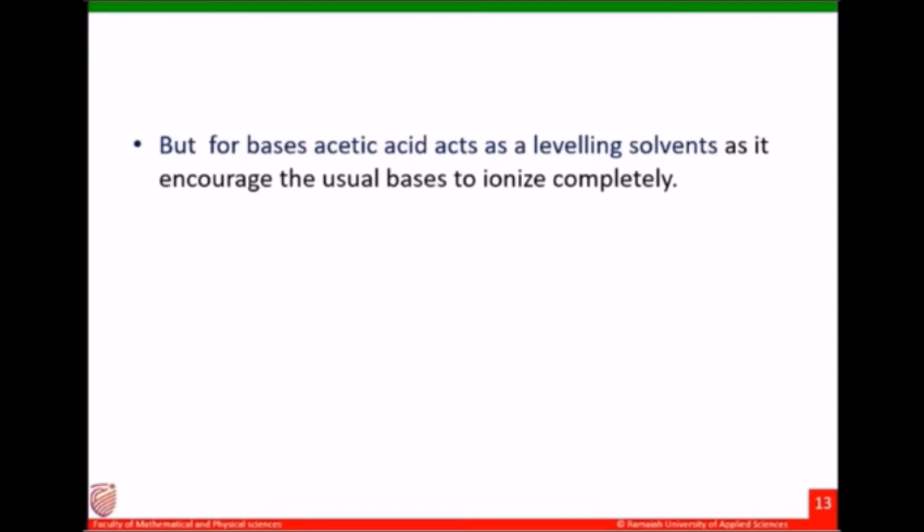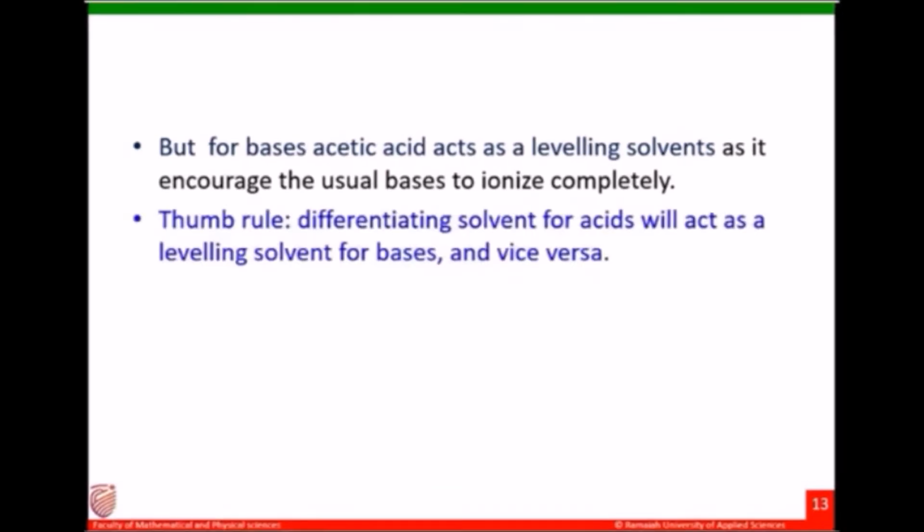So there is a thumb rule. A differentiating solvent for acids will act as a leveling solvent for bases. For example, glacial acetic acid, it is a differentiating solvent for acids, but it is a leveling solvent for bases. Similarly, ammonia. Ammonia is a leveling solvent for acids, but it is a differentiating solvent for bases.